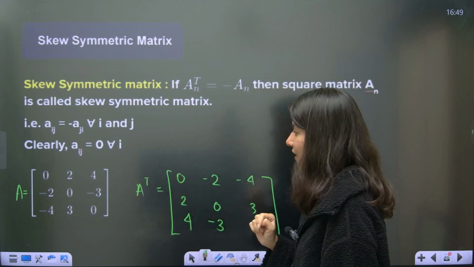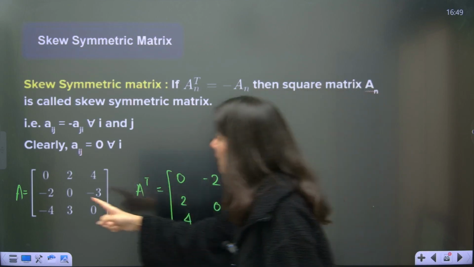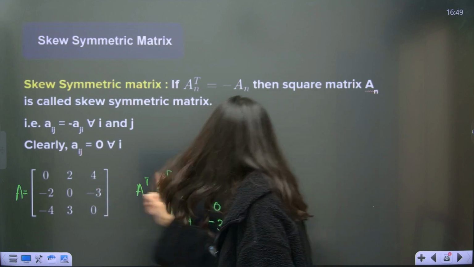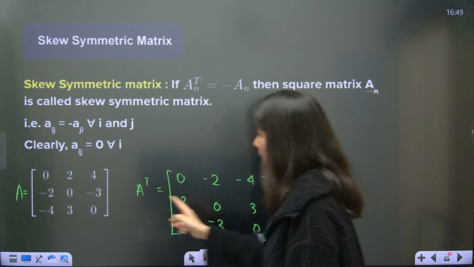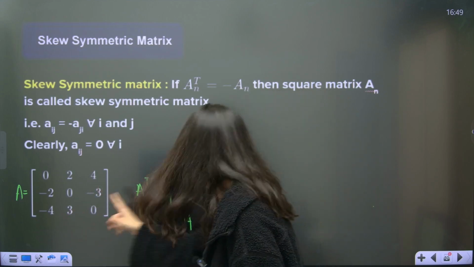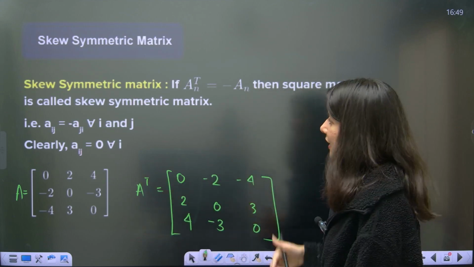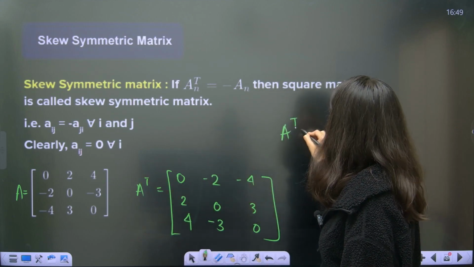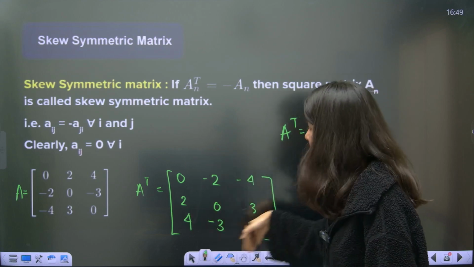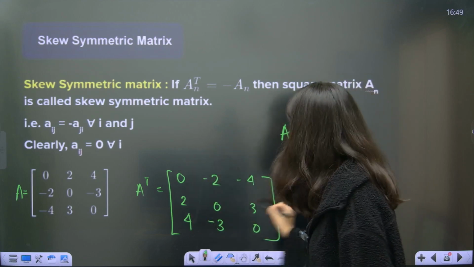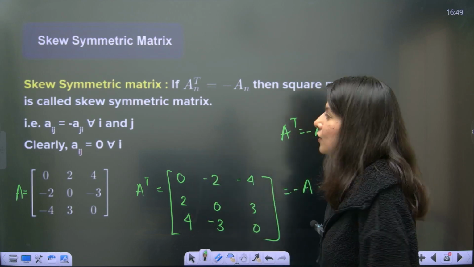4, minus 4. They are looking same, but just that minus 2 to 2. 0 to 0. Minus 3, 3. Minus 4, 4. 3, minus 3. 0, 0. Basically everything is negative. Right? So A transpose is equal to minus A. This is your minus A basically. So this is a skew symmetric matrix.